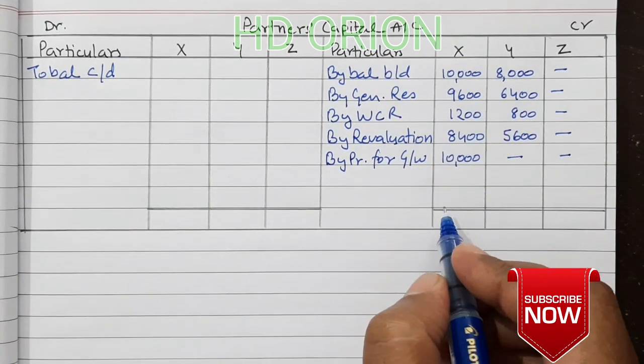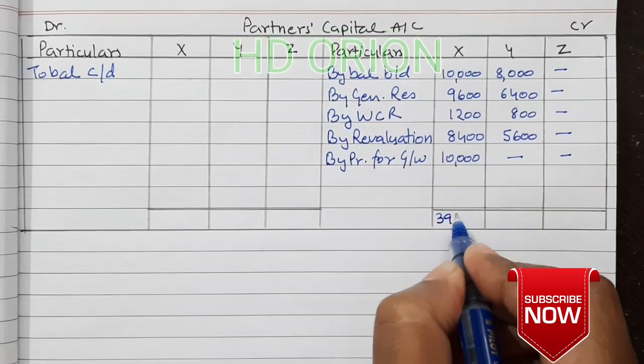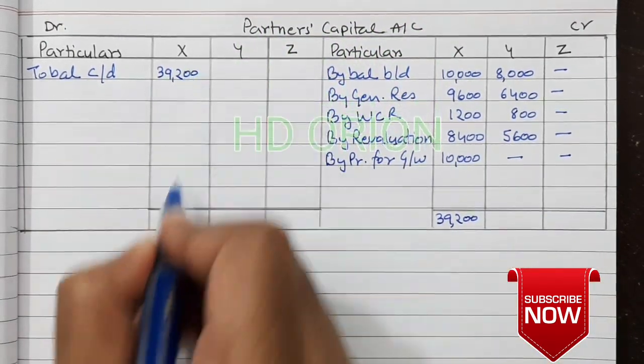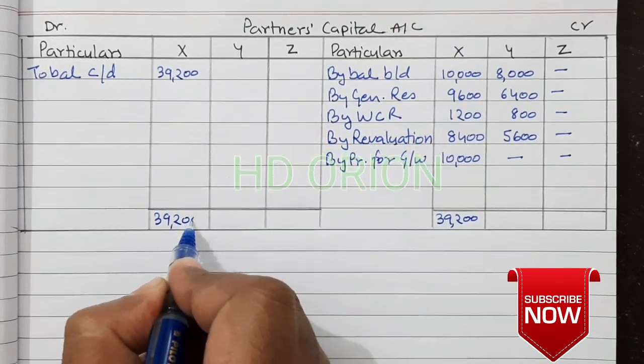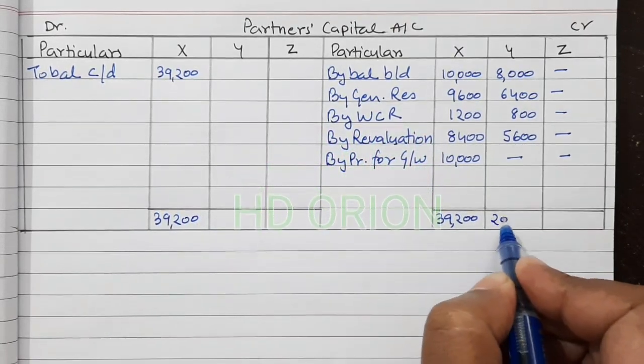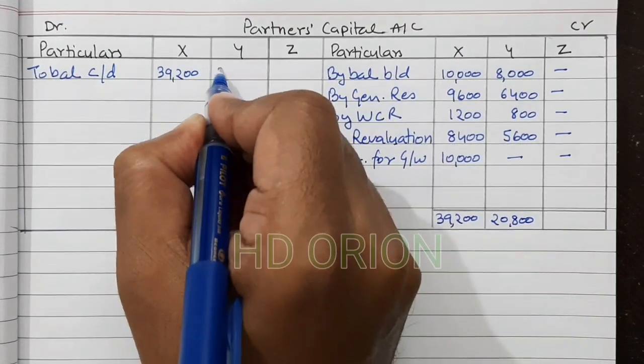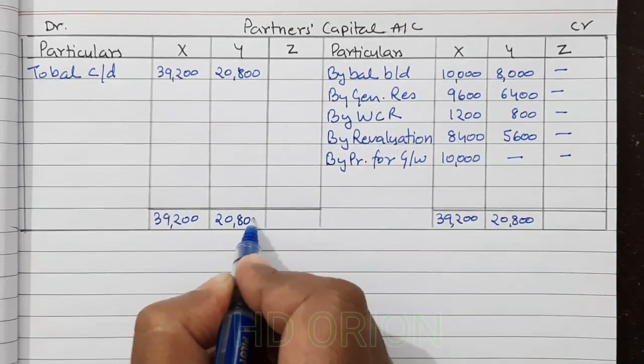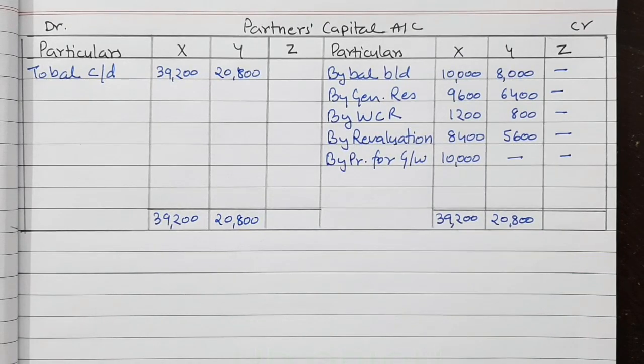Now to balance carried down. So here grand total is 39,200, 39,200, 39,200. Here it is 20,800. Now how much capital will Z bring?